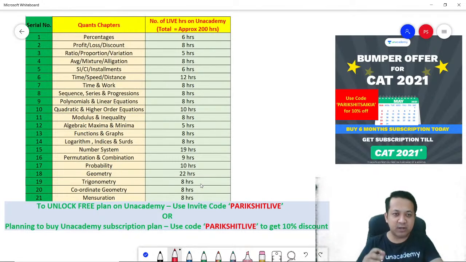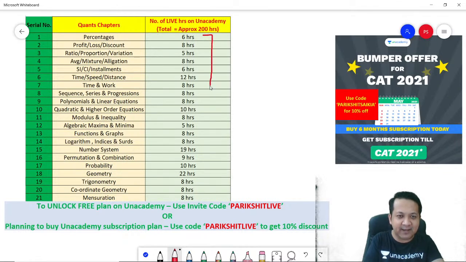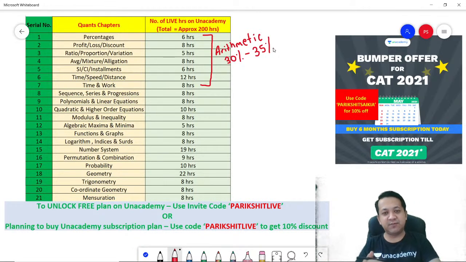Now, in Quants section, there are a total of 21 chapters in Quants for your CAT, okay? Out of which, I have divided it chapter-wise. So, the first 7 chapters that you see are the most important. They constitute the block arithmetic, and these are the most important chapters for your CAT. The weightage for the chapter will be approximately 30% to 35%. Every year, minimum 30 to 35% of the questions in Quants will be from arithmetic.